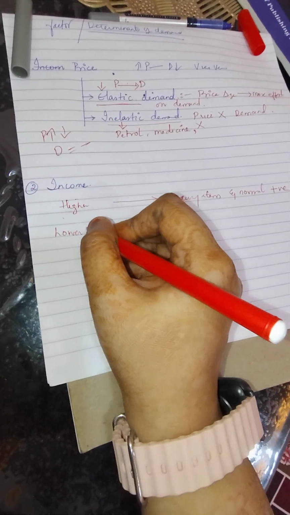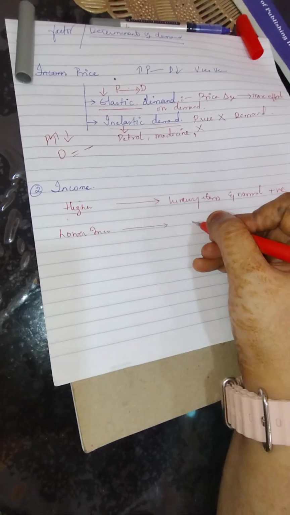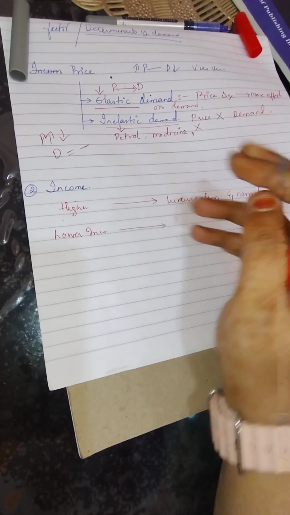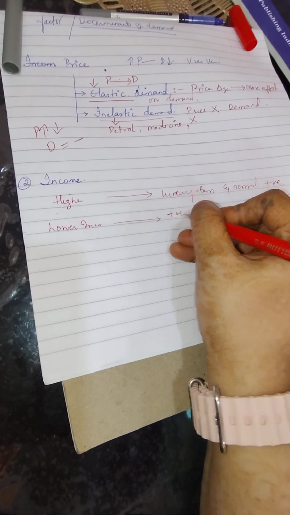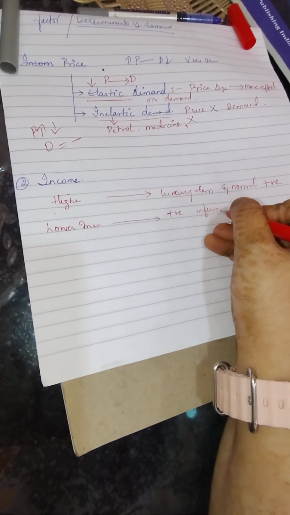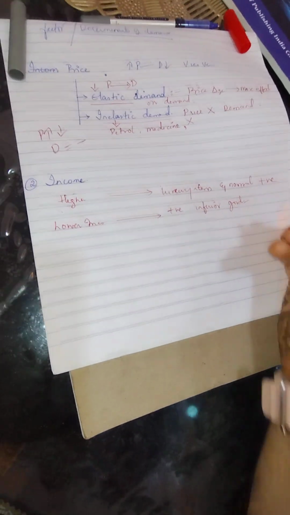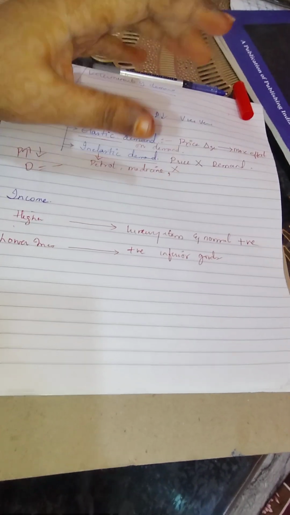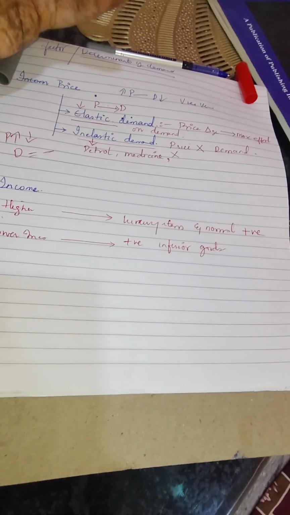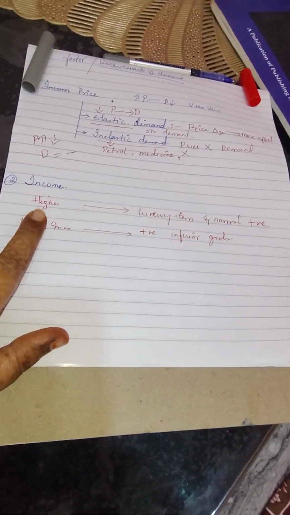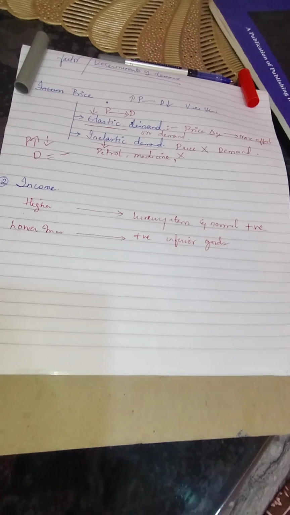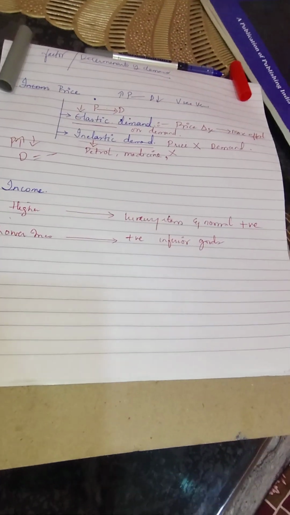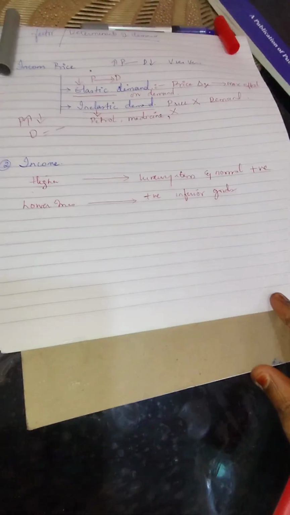but in contrast, when you're having a lower income, what will happen? You are having a negative impact on lower income, then you are having a positive impact on inferior goods, right? So in this way we are having the impact of income. Higher income, then you'll be concentrating, the demand of luxury items and normal goods increases, whereas with lower income, the inferior goods demand will increase, and when you are having a higher income, the demand of inferior goods got decreased.